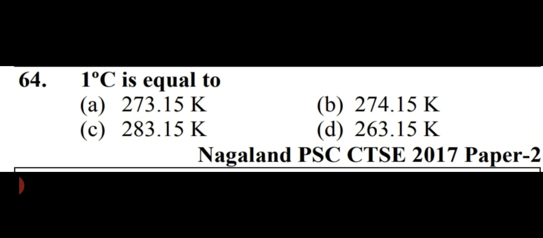Next question is: 1 degree Celsius is equal to. It's a very easy question, friends. 1 degree Celsius is equal to option number B, that is 274.15 Kelvin. 274.15 Kelvin, option number B.